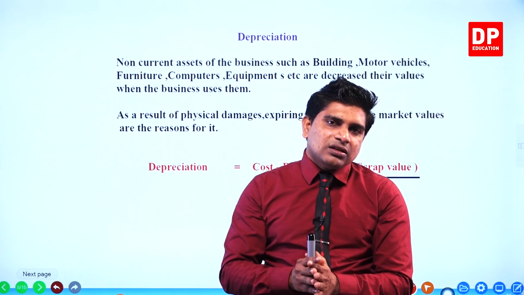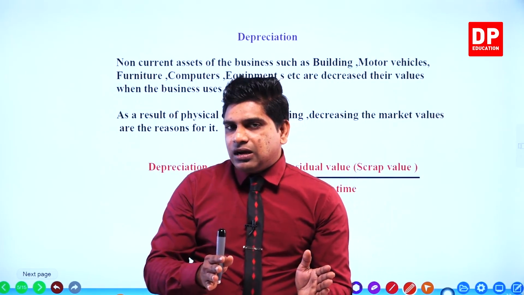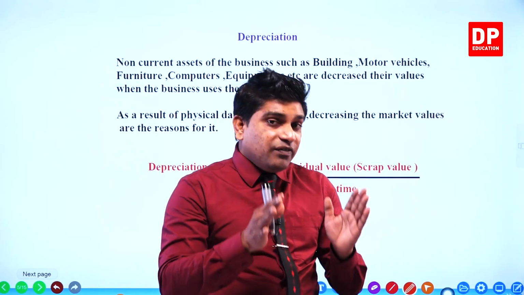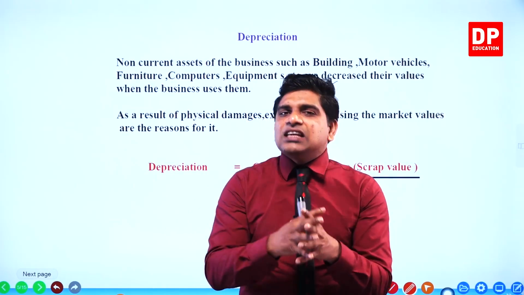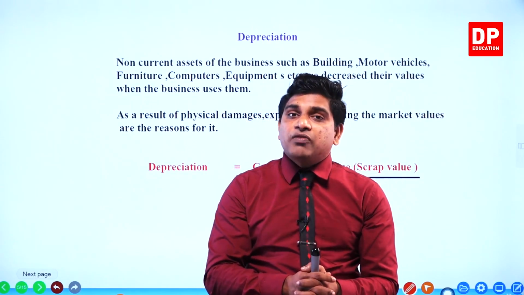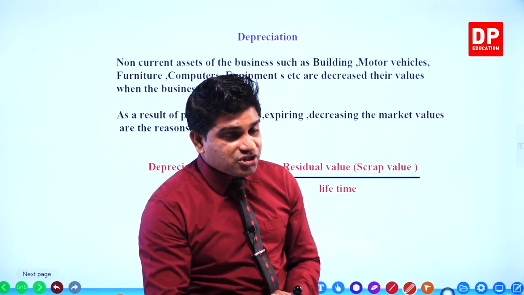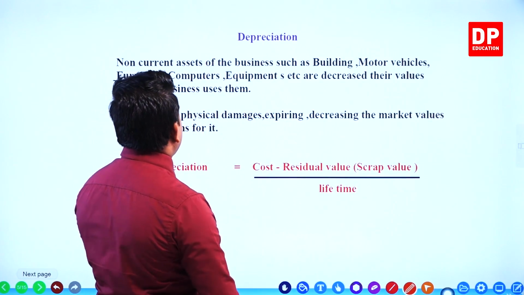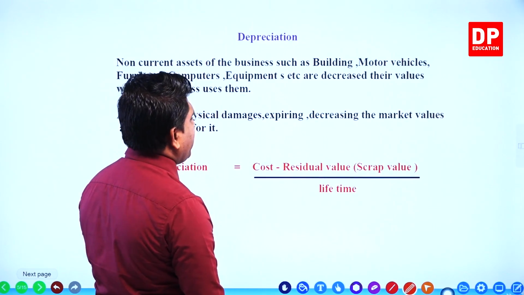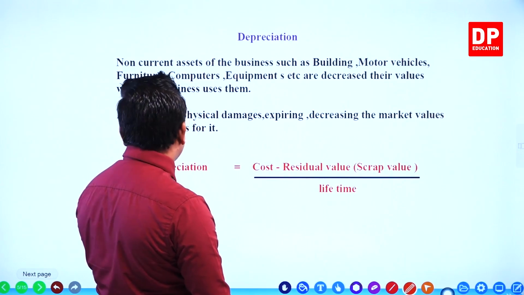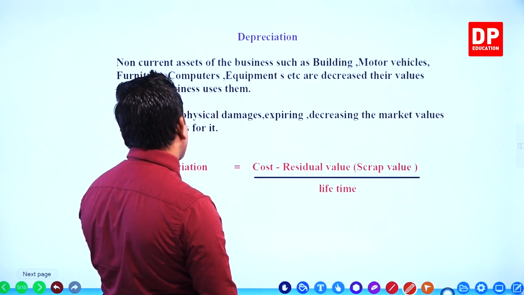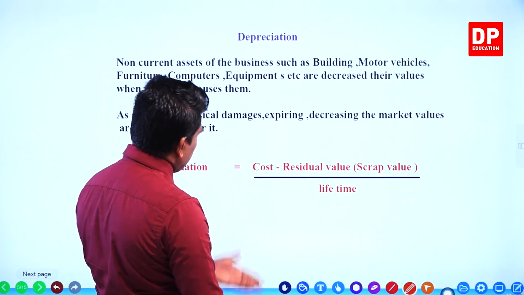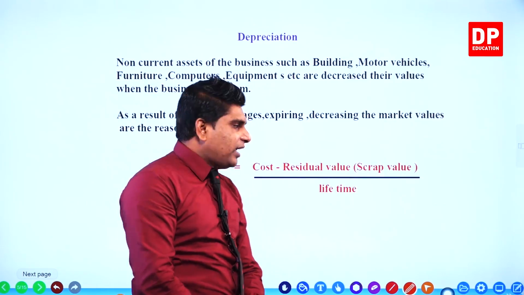When the business uses non-current assets, their value decreases. The decrease in value of the non-current assets is called what? Depreciation, right? Physical damages, expiring, and decrease in market values are the reasons for it.